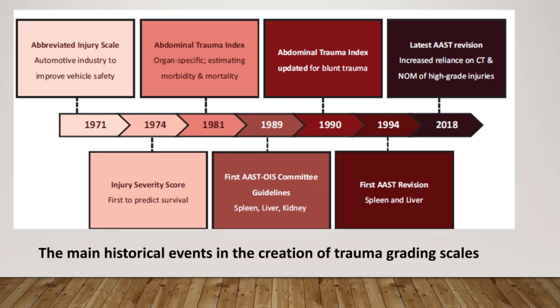In 1989, the first AAST OIS committee guideline covered the spleen, liver, and kidney. In 1990, the Abdominal Trauma Index was updated for blunt trauma. In 1994, the scale was revised, and in 2018 came the latest revision, which is what we will talk about today.